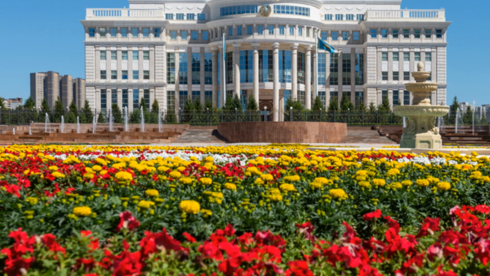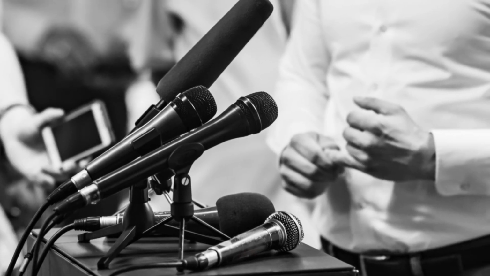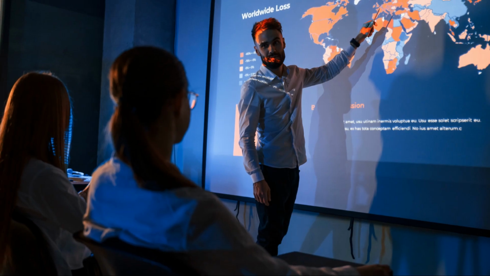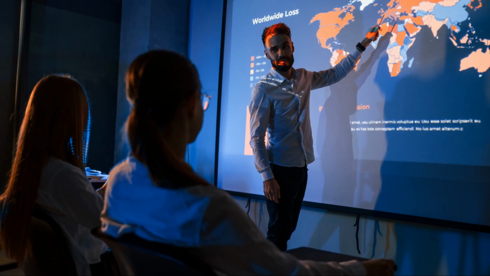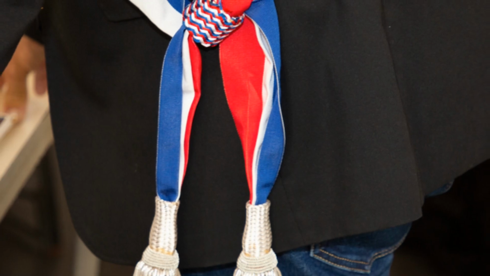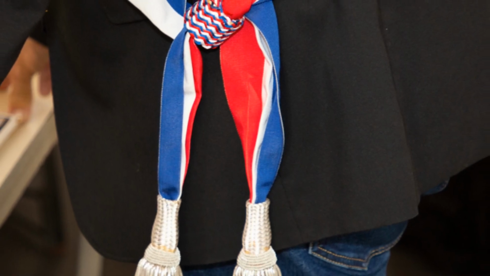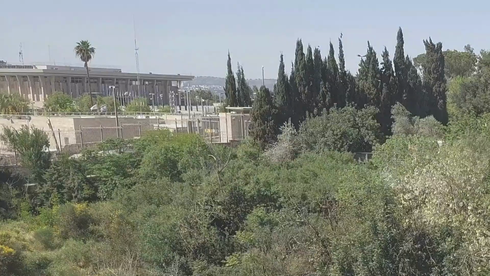France has a semi-presidential system. It has both a president and a prime minister. The president has significant powers, especially in foreign policy. The prime minister, appointed by the president, leads the government and is accountable to parliament.